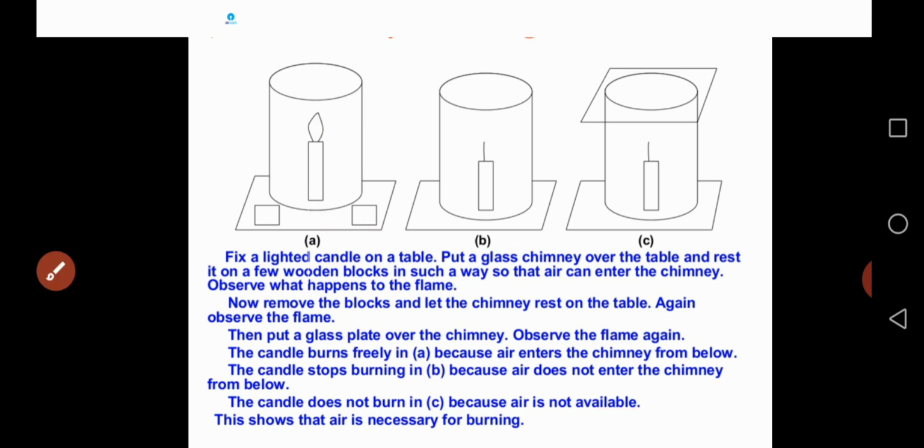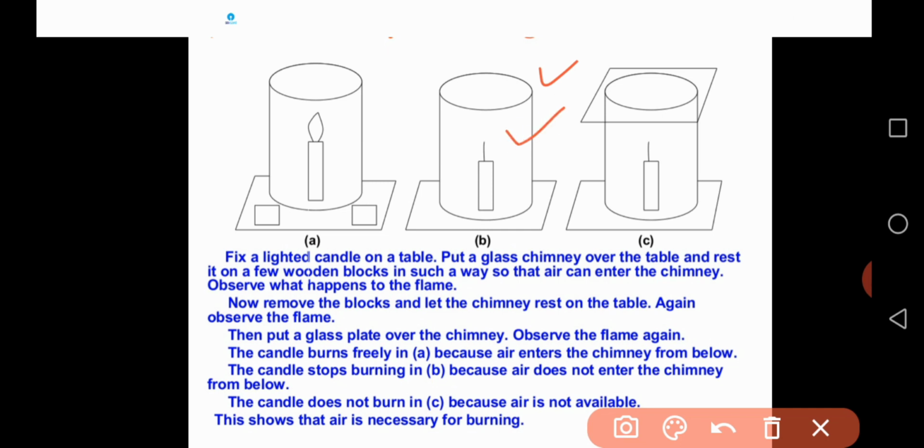What happened in B? In B, the candle stops burning. Why does the candle stop burning in B? Because air does not enter the chimney from below. Below the chimney there is no gap here, so there is no entering of air into the chimney. So there is no burning. There is no flame also. The candle stops burning because there is no air.